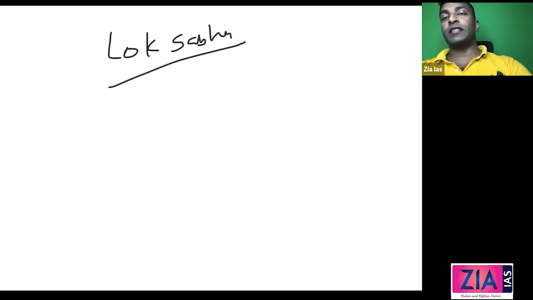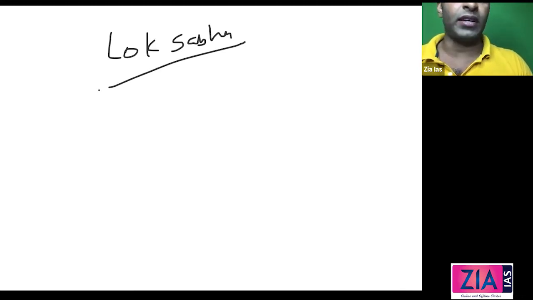Okay, guys. So we will start with Lok Sabha now. Yesterday we discussed Rajya Sabha, and when we discussed Rajya Sabha, I told you Lok Sabha has some more advantages, or it's a more popular chamber in the parliament. What is the main reason? I've told you the majority of the members are directly elected by the people. Out of 545, 543 will be directly elected by the people, and two will be nominated. The Anglo Indians will be nominated by the president.